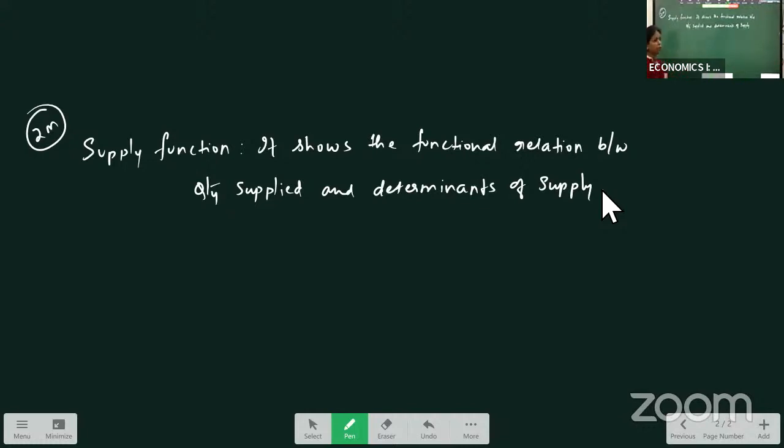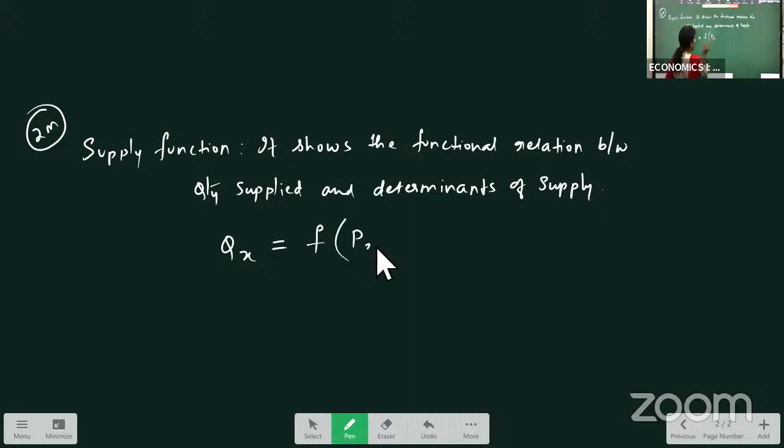Why do we say it's a functional relation? Because the quantity of supply changes with a change in its determinants. So you can see quantity of X is a functional relation of, what are the determinants of supply? Just now we have discussed the determinants of supply.